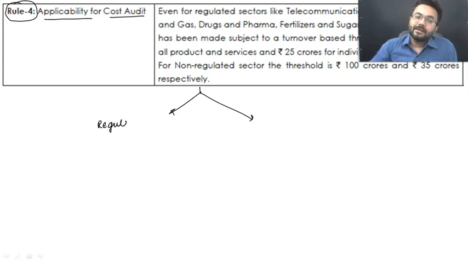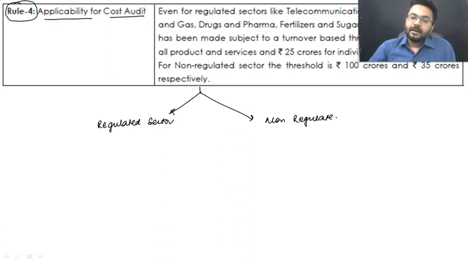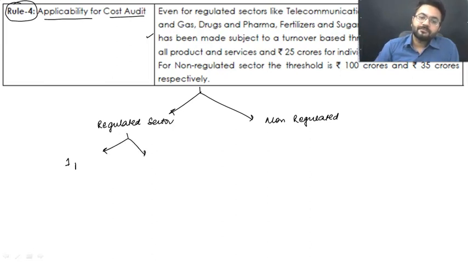The one is regulated sector, and another one is unregulated, or you can say non-regulated sector. This I have mentioned earlier in the previous classroom, and this is written over here. Now, in the regulated sector, we are going to take what they are manufacturing: they have one product or they have more than one product.